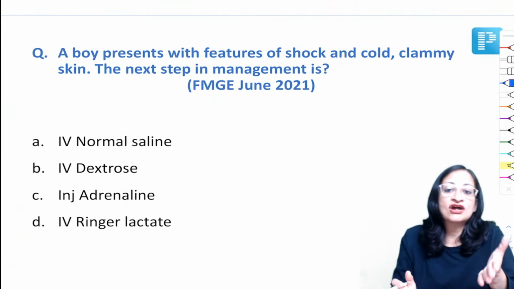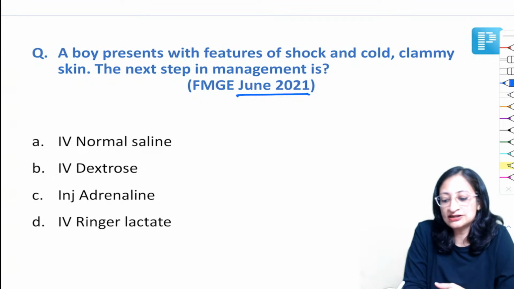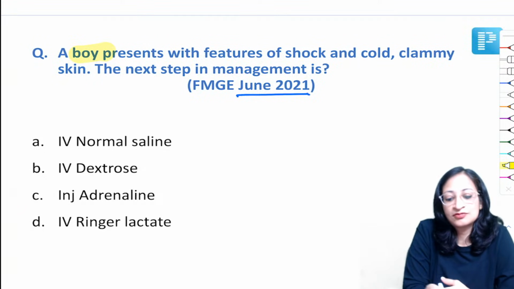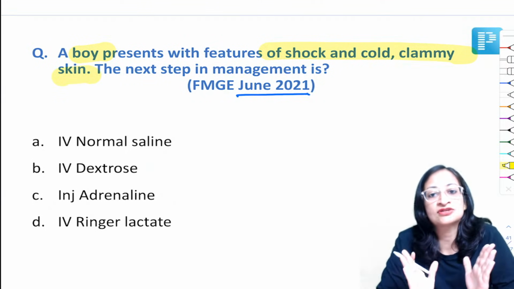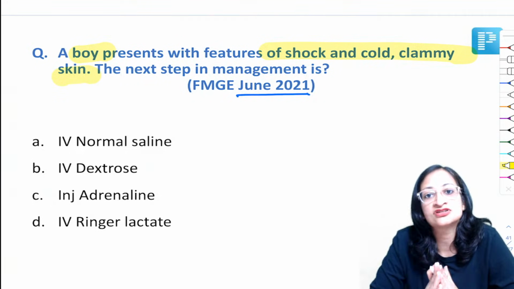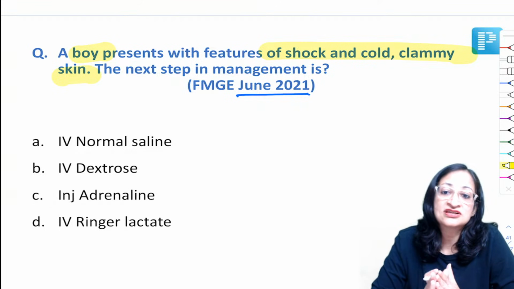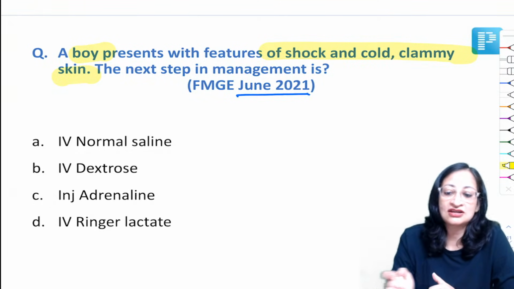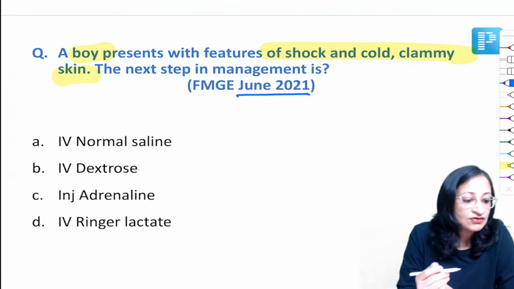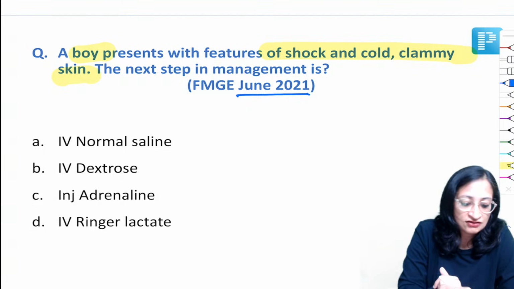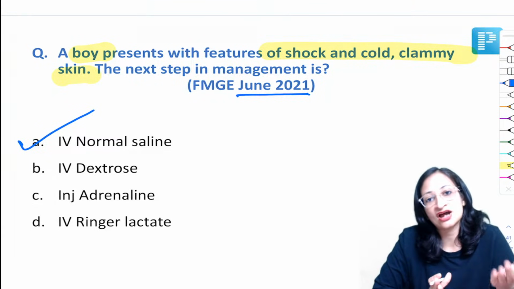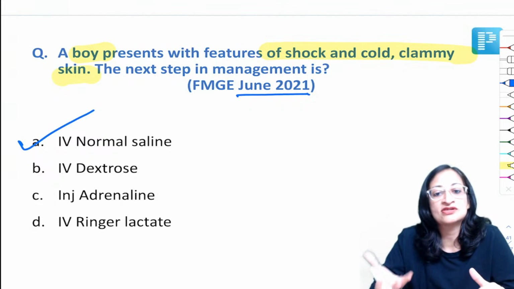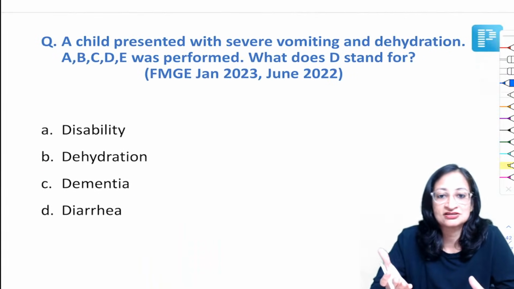While if you get a case scenario like this that you got in June 2021, that a boy presents with features of shock and cold clammy skin, and the malnutrition part is not mentioned, we assume it is an otherwise well child who presented with features of shock, cold clammy skin. Then of course we will go with, Parveen, Aditya, Vikrant, very good, IV normal saline. And if we are suspecting septic shock, we will also start antibiotics. So we will give IV normal saline boluses and start antibiotics.